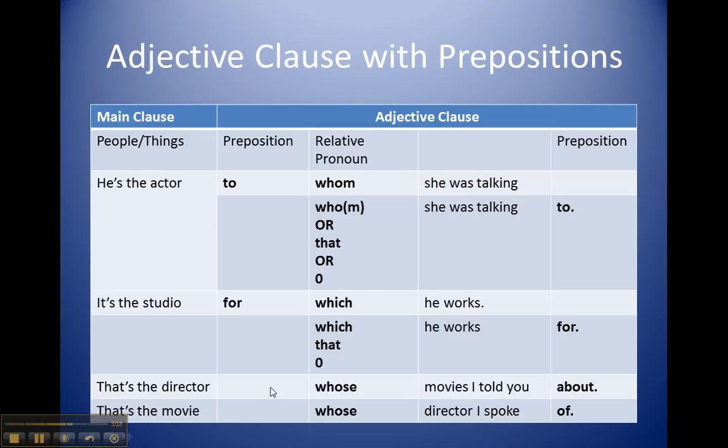That's the director whose movies I told you about. That's the movie whose director I spoke of.